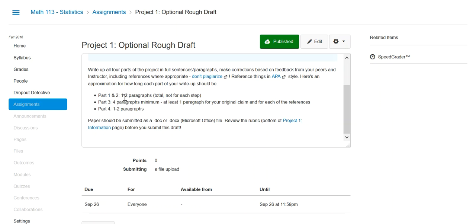So you're looking at, if we go low, 1 plus 5 plus 5, so you've got 4, 5, 6 paragraphs. If you went high, it would be 2, 6, 8. It would be 8 paragraphs. So between 6 and 8 paragraphs for your paper should be submitted as a .doc or .docx, so Microsoft Office, and review the rubric at the bottom of Project 1 information before you submit this draft.